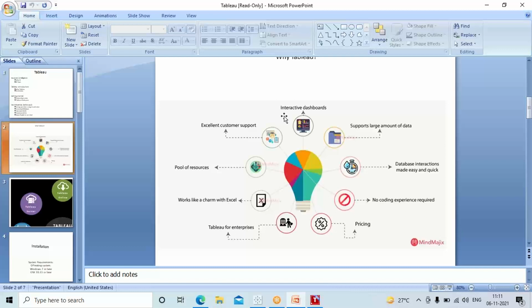Okay, then it is used by organizations, works like a charm with Excel, has a pool of resources and excellent customer support. Most importantly, guys, most of the data that we generally have is in Excel. When we pull the data from Excel into Tableau, things will be exactly how we looked for. Okay, guys, do we have any questions still here?